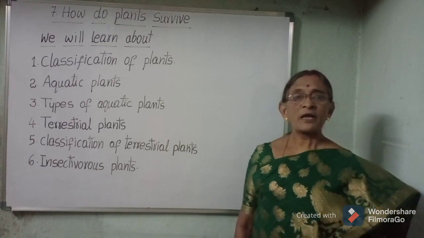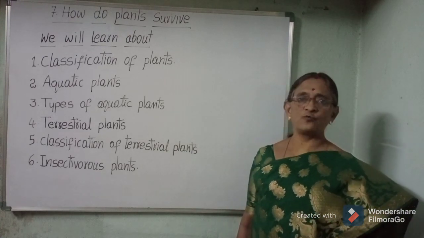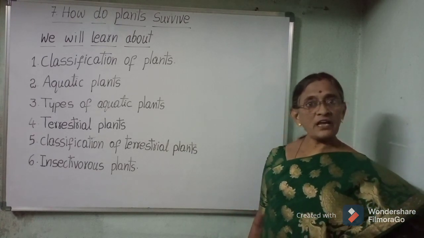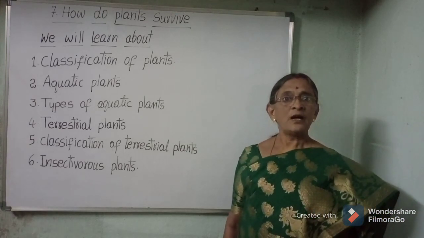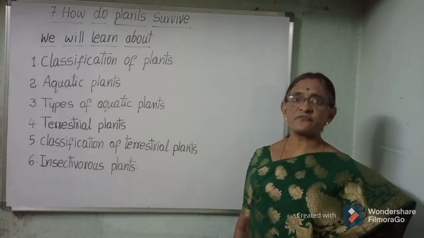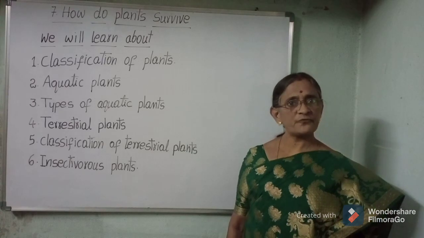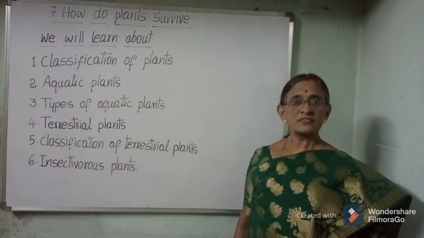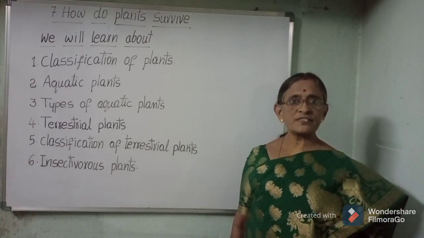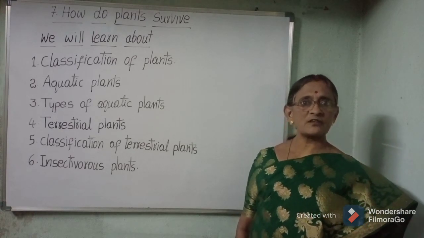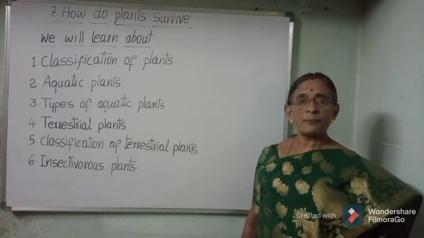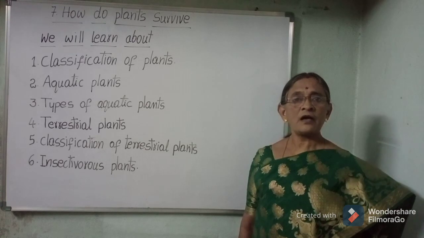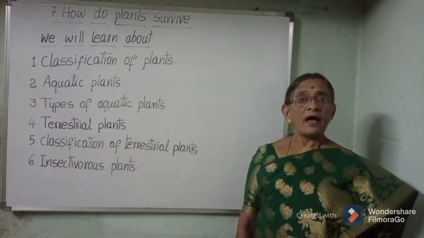Good morning. Plants grow all over the world. Plants are found everywhere on the earth. Plants grow in different types of climatic conditions or different types of environments such as forests, mountains, marshy areas, water, etc. Plants have different adaptations.